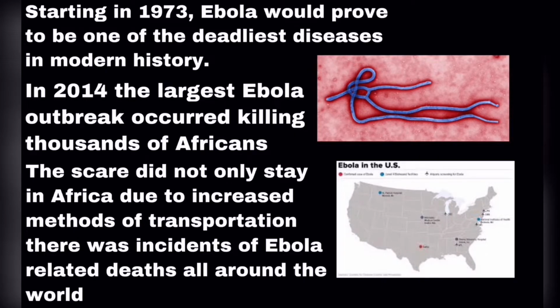On the right, in the top picture, you could see the Ebola strain under a microscope, and below that, you could see the Ebola outbreaks in the United States where the cases were reported. As you can see, there were multiple of them in the United States, and countries located closer to Africa would see an increased amount of incidents, even though that's not where they originated. They originated in West African countries such as Sierra Leone and Guinea.